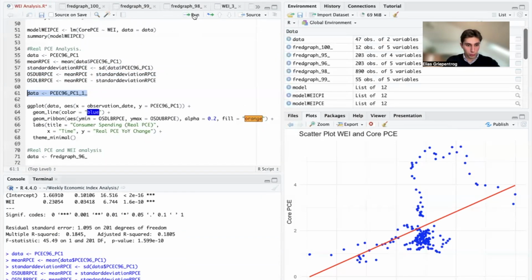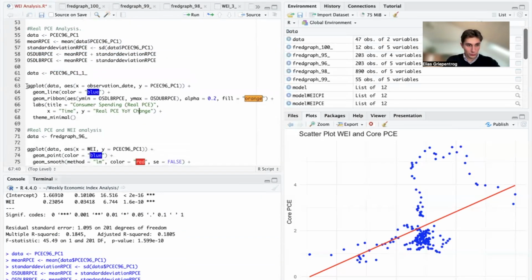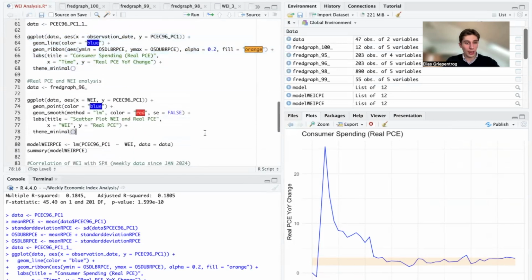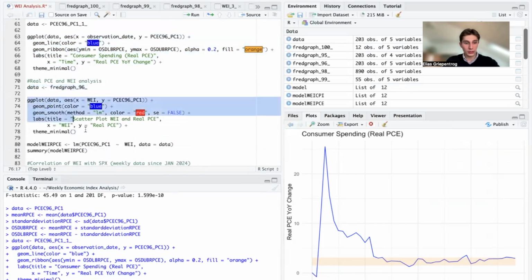And then let us plot currently the resilience of consumer spending on a chart where we compare it to the one standard deviation upper band and lower band. We can see that consumer spending is currently growing at a strong pace right at the one standard deviation upper band. Now, what is the relationship between the WEI and consumer spending?